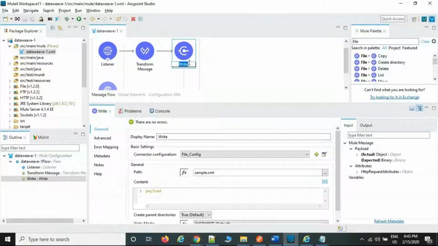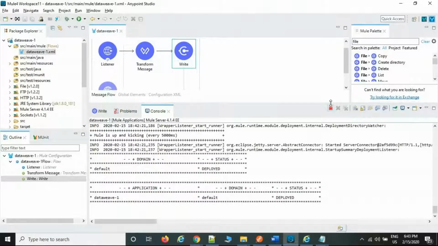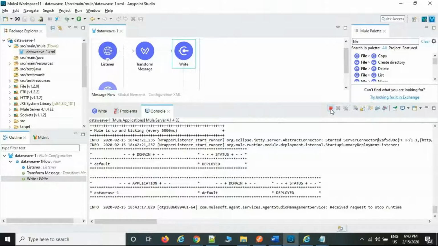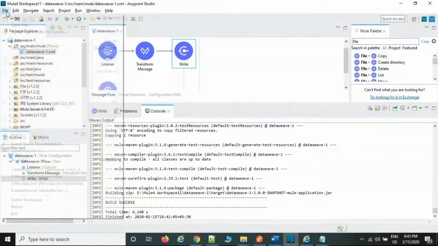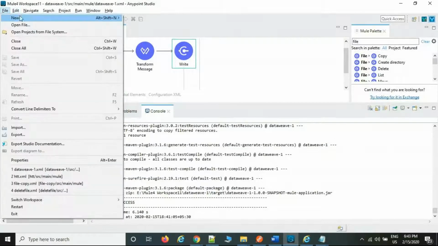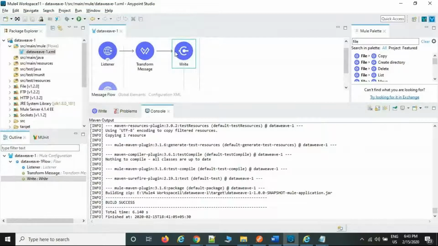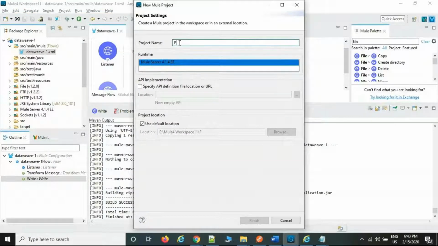The same way, I want to read from the local drive, and I'm going to write to the local drive, another folder also. For example, take this one, stop the flow. I can create one more project. File, new. For example, file example.